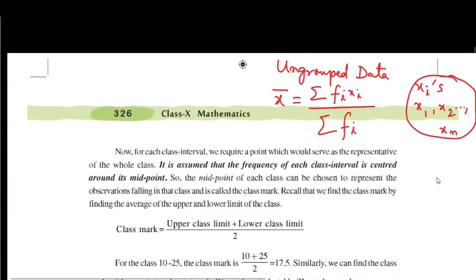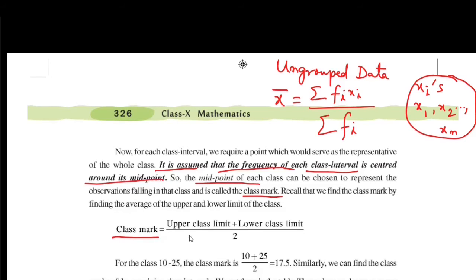As we do not have the actual observations in grouped data, we need to assume a value for every class interval. It is assumed that the frequency of each class interval is centered around its midpoint. So we find the midpoint of each class to represent the entire class interval. Such a midpoint is called the class mark.